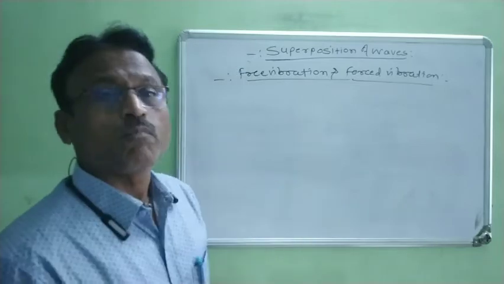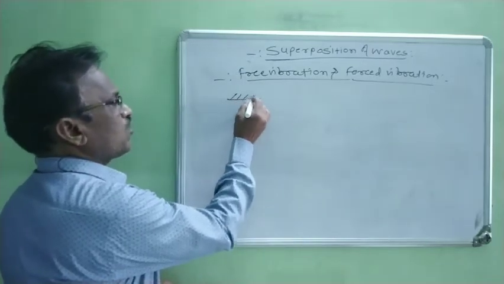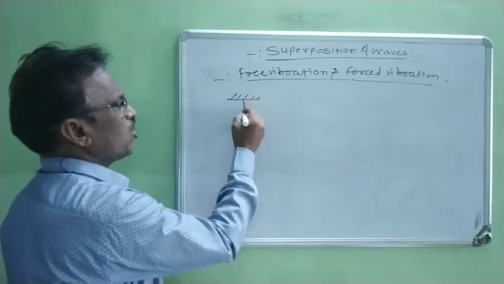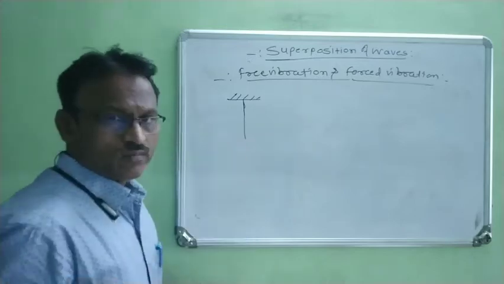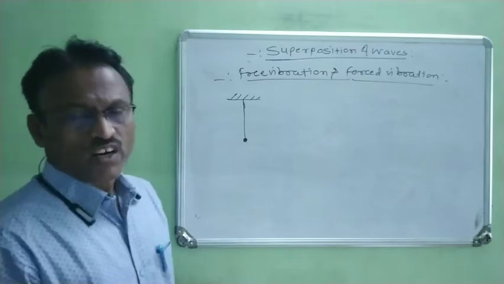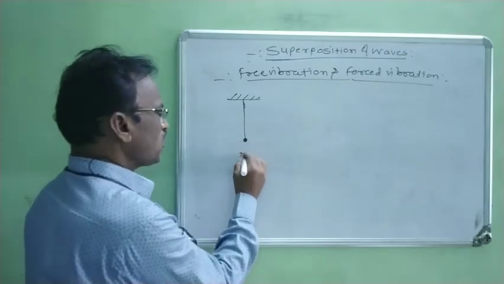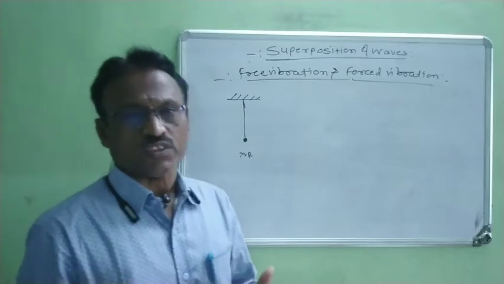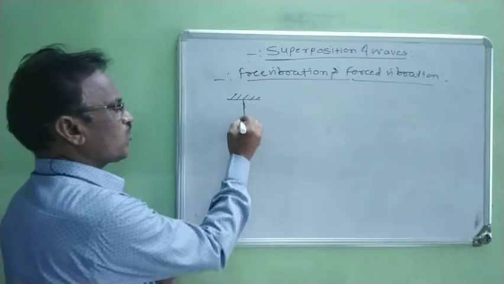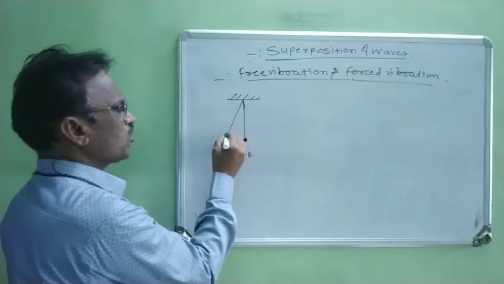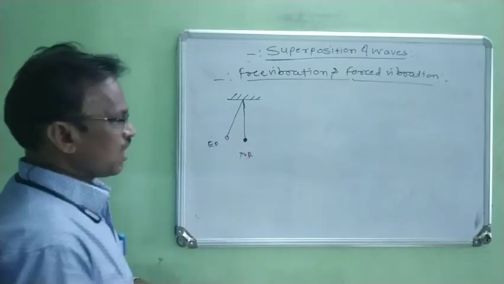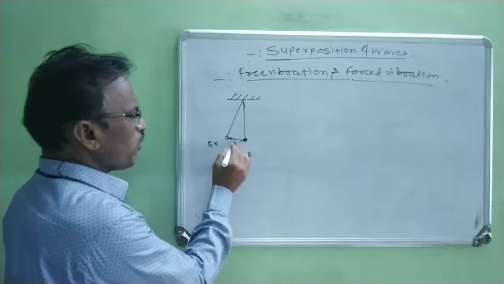Suppose we consider one example. A rigid support is taken, one string is taken, and the string is fixed. One end of the string is fixed with the help of the rigid support, and the other end is free. At the free end, a spherical bob or a pendulum is attached. Now this pendulum is initially at rest, means it is at its mean position. Now when this pendulum is pulled or displaced from its mean position to an extreme position, this is the amplitude, right?